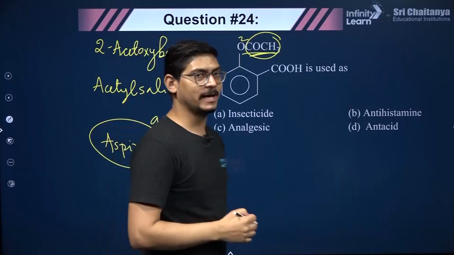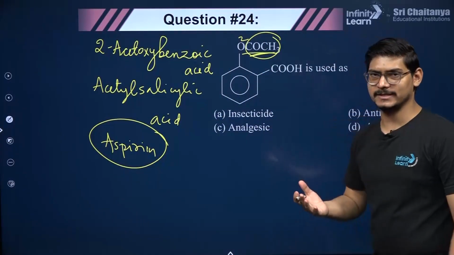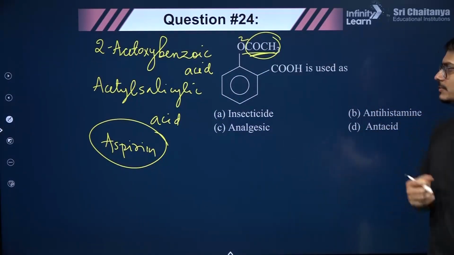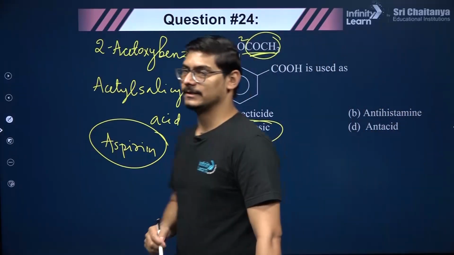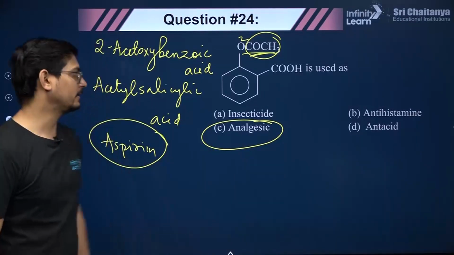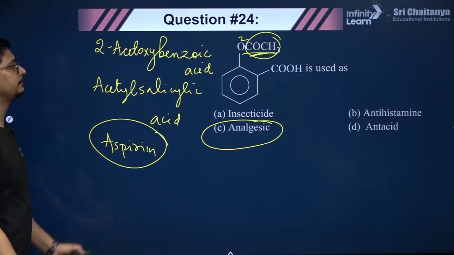Brand name Disprin. So it acts as an analgesic and also it has blood thinning property. It is also used in heart attack, right? So basically here it matches with analgesic. Analgesics are painkillers, right? So that is the correct answer here.